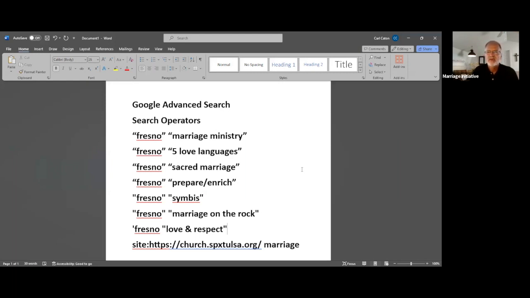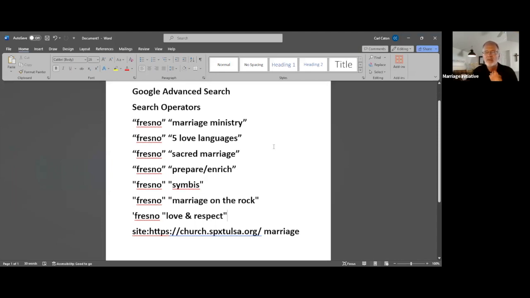So you want to begin with your city name, and you put that city name in quotes, just like we have here, and then you press space, and then in quotes, a second series of quotes, you'll put a couple of words or several words, and these are really unique words that we have found from the marriage space. So if you'll type Fresno in quotes and then a space and then type marriage ministry in quotes, and if you do a search on that, I'm going to show you what that's going to look like.